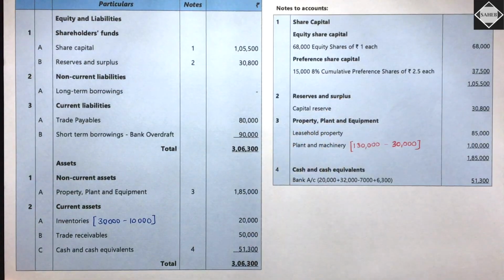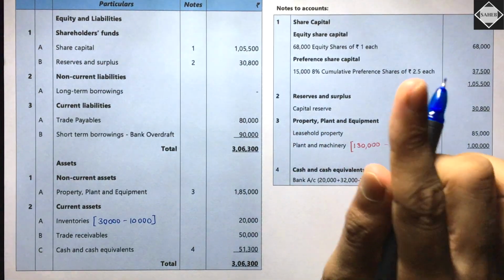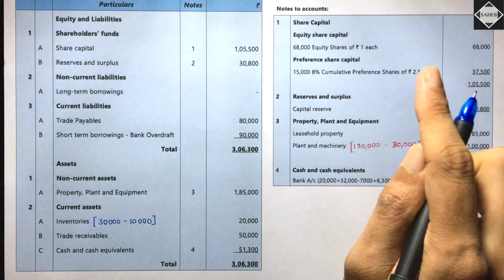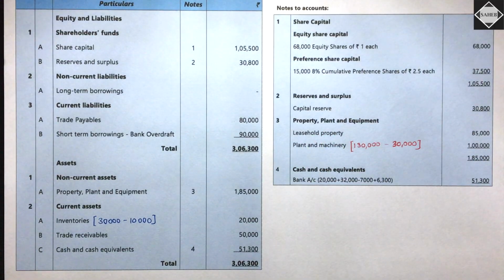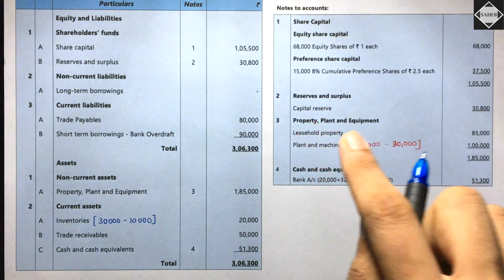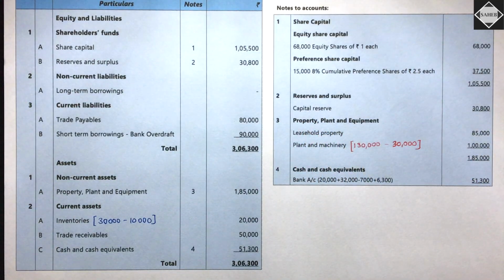Why is it separate? If you remember, we have solved illustration 3, A and Company Limited. There what did we do? There we have set off. Do you remember? Yes, we have set off. ICAI illustration 3. In the new syllabus also it's illustration 3 only, A and Company Limited. We have set it off.